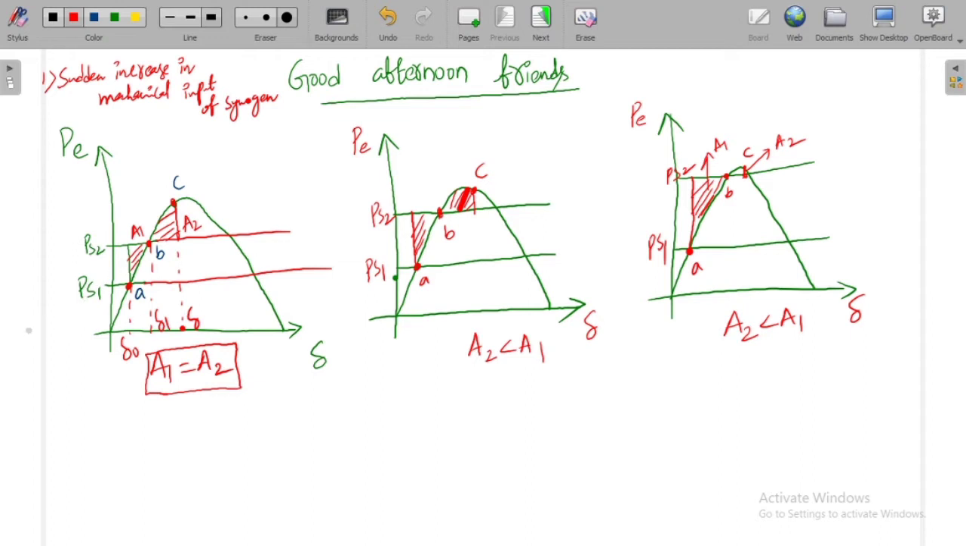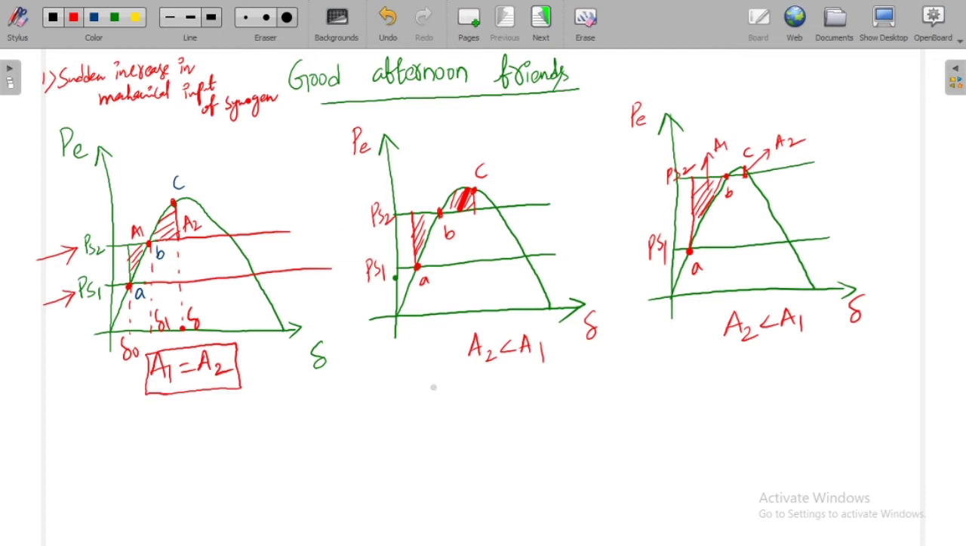If you observe here, from PS1 to PS2, PS1 is the shaft power input before the disturbance. Now the mechanical input is increased from PS1 to PS2, right? So in this case it is stable.